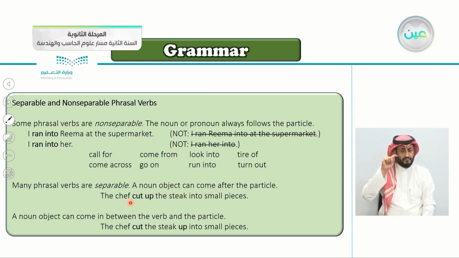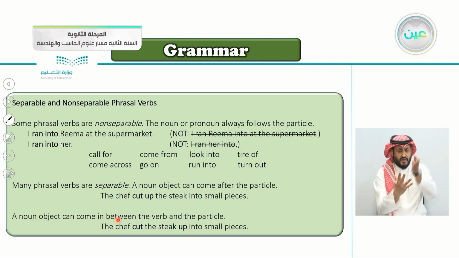The chef cut up the steak into small pieces. Again, the chef cut up the steak into small pieces. So a noun object can come in between the verb and the particle. Again, notice if it is a noun object, it can come between the verb and the particle.